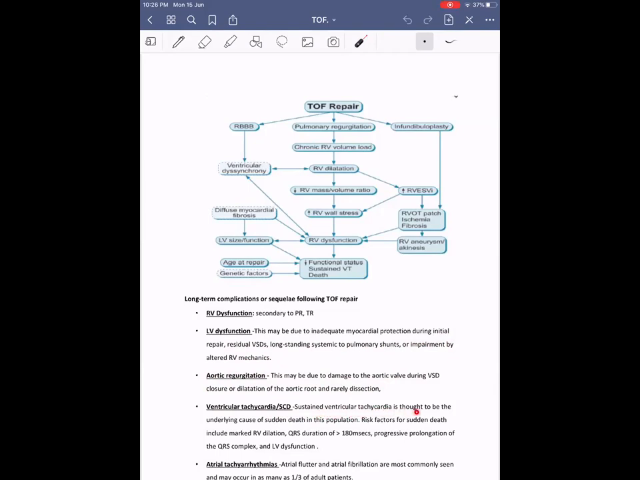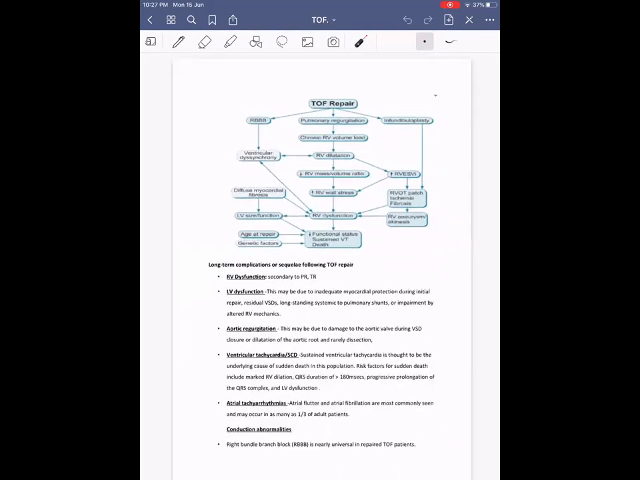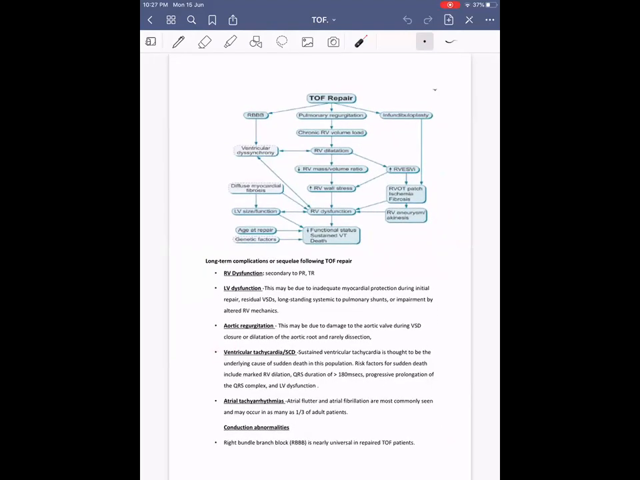Sustained VT is thought to be the underlying cause of sudden cardiac death in this population. The risk factors for this are RV dysfunction, RV dilatation, QRS more than 180 milliseconds, progressive prolongation of the QRS complex, and LV dysfunction. These are the important predisposing factors for sudden cardiac death. Coming on to atrial tachyarrhythmias, atrial flutter and fibrillation can happen as a late complication in one third of the adult population.